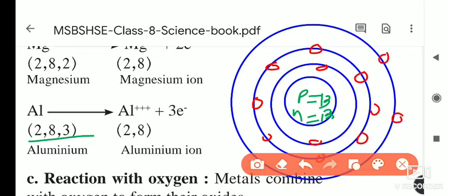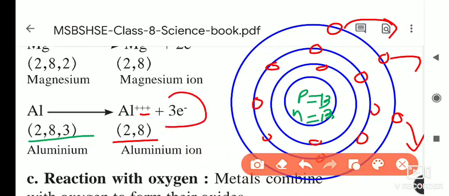Now this is the valence shell, and inside it 3 electrons remain. So whenever it forms a chemical bond with another element, it donates 3 electrons, and that's why the aluminum gets a 3 positive charge, because the positive charge increases by 3 after donating the electrons. Its electronic configuration becomes 2, 8, and it loses 3 electrons, and that's why on the head of aluminum we have to give the 3 plus sign.